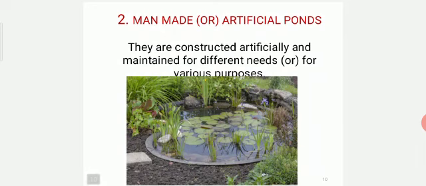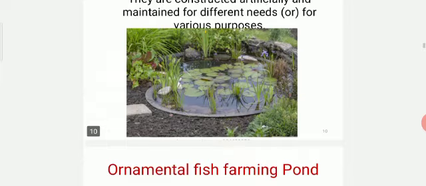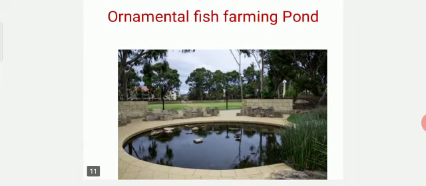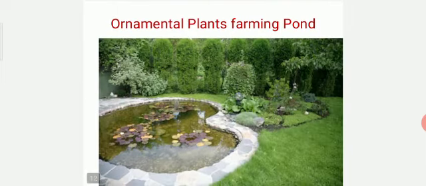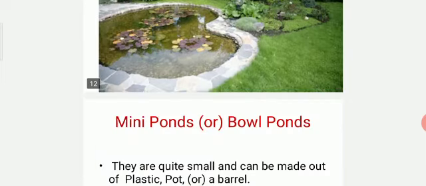The next is about man-made or artificial ponds. They are constructed artificially and maintained for different needs or for various purposes. Here we can see some examples. Ornamental fish farming pond. This is an ornamental plants farming pond.